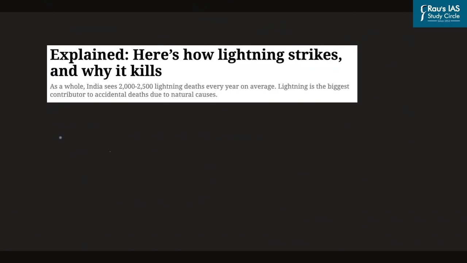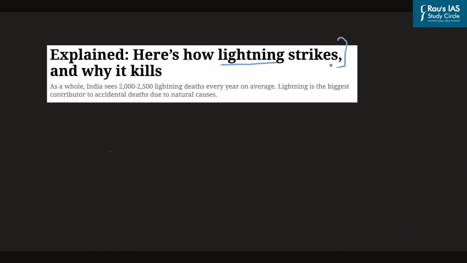Now, with the onset of monsoon in India, we are witnessing a disaster that is known as deaths that are caused by lightning. And these lightnings have been in news recently because of the number of deaths that have been witnessed because of this disaster. Now, in India, every year around 2000 to 2500 people die because of lightning. And lightning is the biggest contributor to accidental deaths due to natural causes. Now, a few years ago, over 300 people were reportedly killed by lightning in just 3 days. So you can see the gravity of this disaster, which is usually ignored by authorities as well as people.